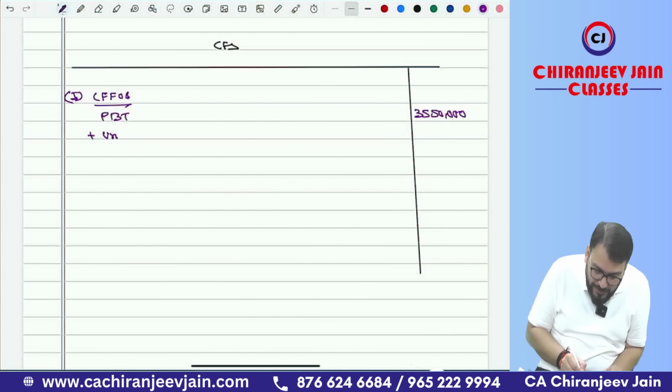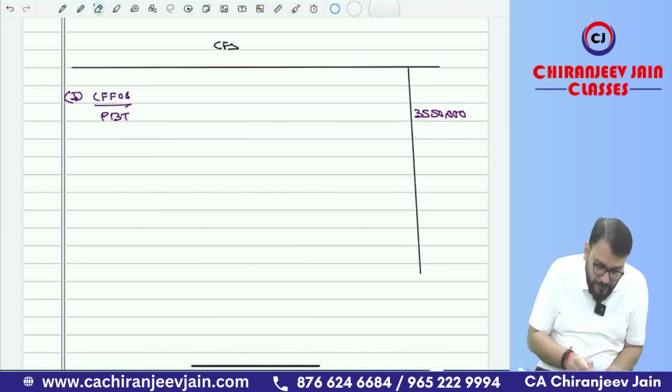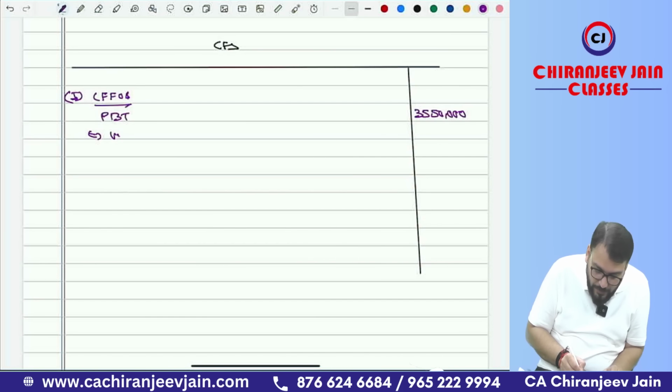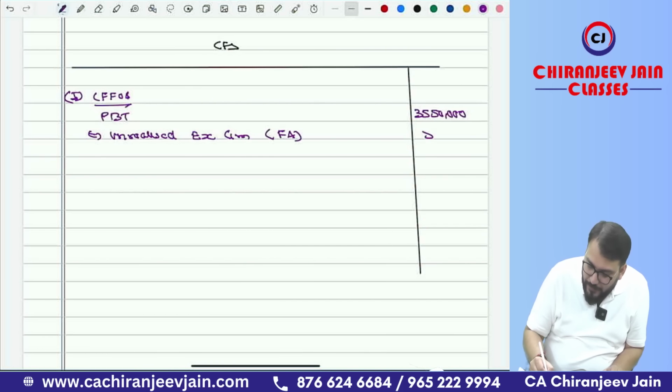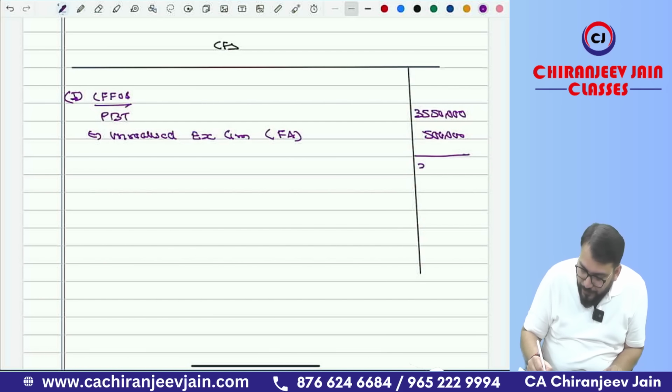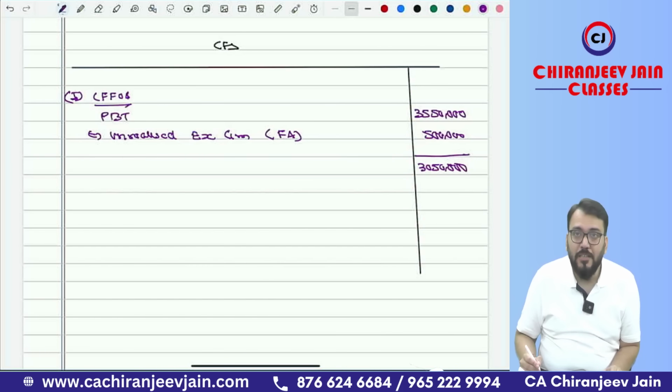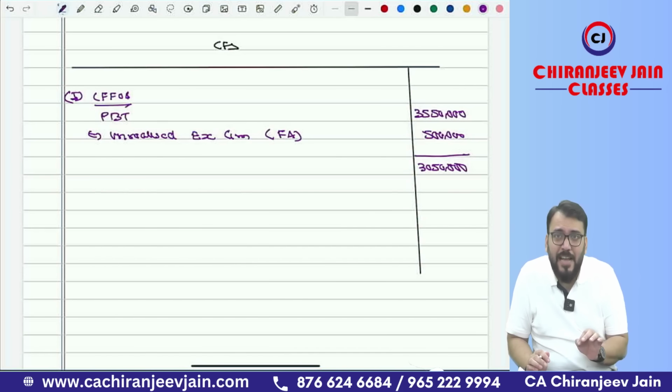So we'll do minus, my mistake, it is a gain so minus the unrealized exchange gain related to financing activity, 5 lakh. So this will become how much? 30 lakh 50,000. Correct? Understood. Now this will become cash generated, that is, cash before working capital changes.